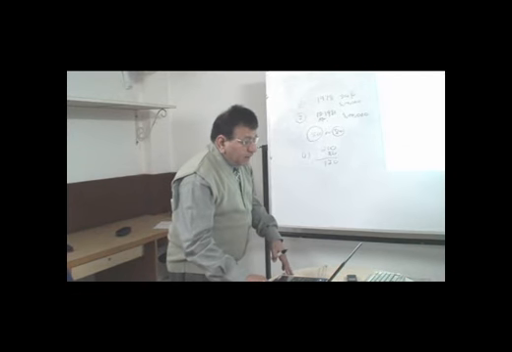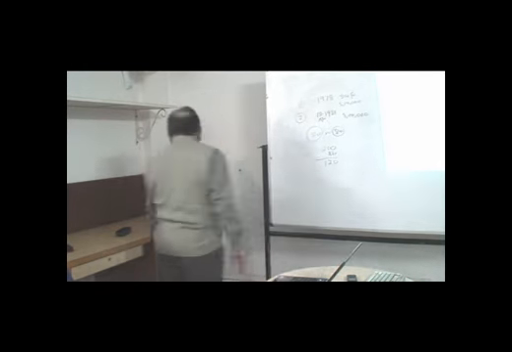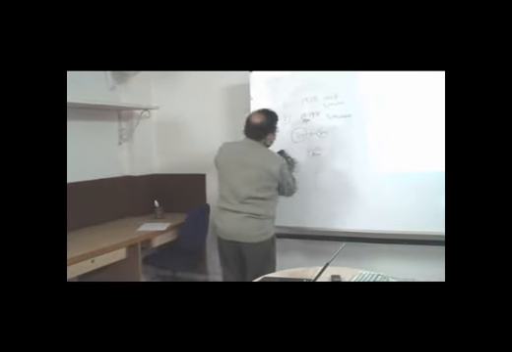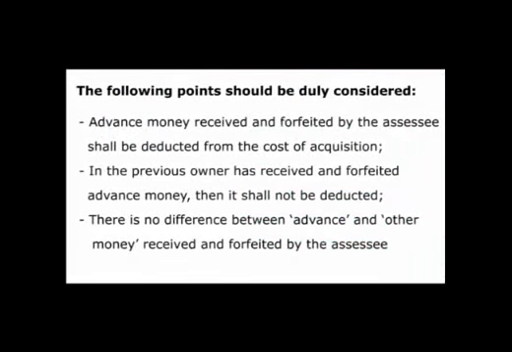But in this case, the following points should also be duly considered. This is also very, very important. What are those points? The first is the advance money. If the assessee has received any advance money and the same has been forfeited by the assessee, then it shall be deducted from the cost of acquisition. It means if some advance money has been received by the assessee and has been forfeited by him on account of some reason, then this particular amount shall be deducted from the cost of acquisition of the capital asset.